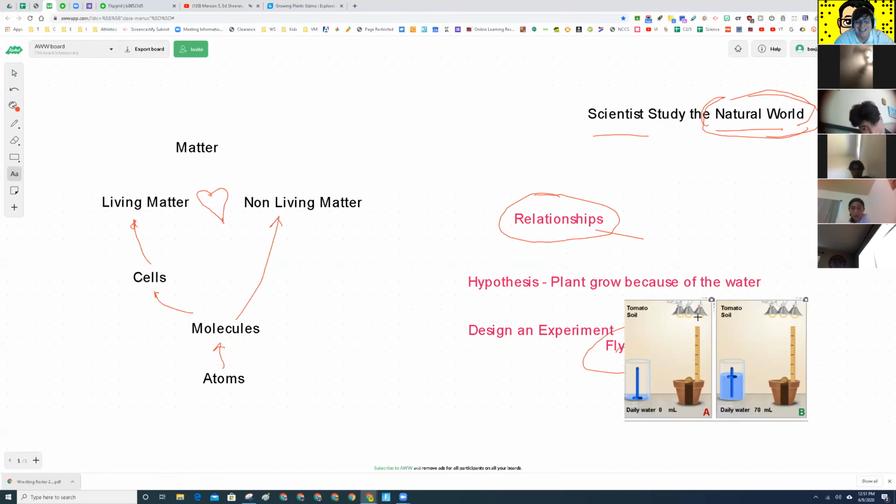Okay, so what is light then in our experiment? Anybody? A variable. It is a variable, but which one? Because there are different types of variables. The independent variable? No, the dependent, because the water is the independent, right? No. What's the light?